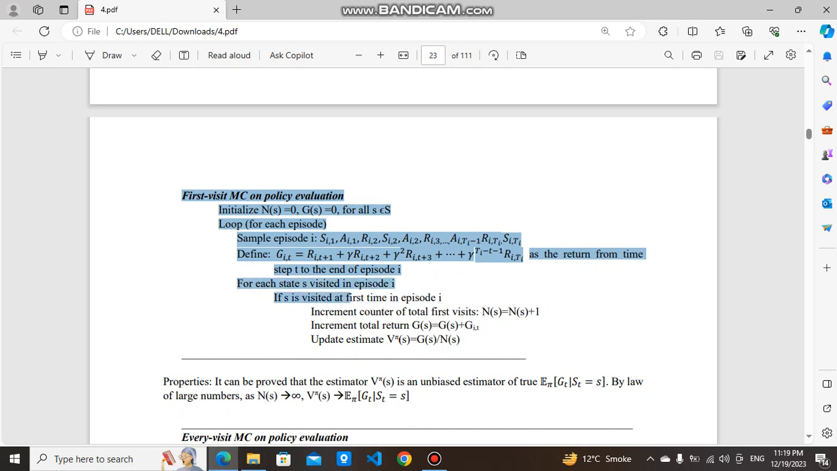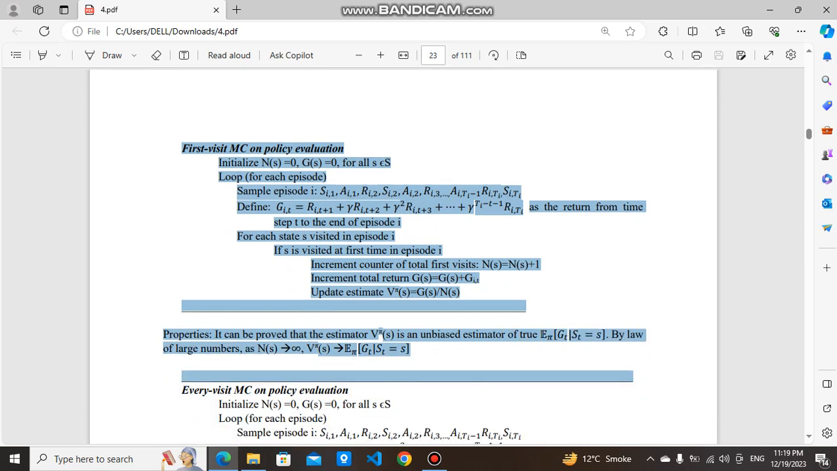If s is visited for the first time in episode i, increment the counter of total first visits: N(s) equal to N(s) plus 1. Increment total return: G(s) equal to G(s) plus G(i,t). Update the estimate: V(s) equal to G(s) divided by N(s). Properties: it can be proved that the estimator V pi of s is an unbiased estimator of the true E pi of Gt given St equal to s, by the law of large numbers as N(s) goes to infinity.